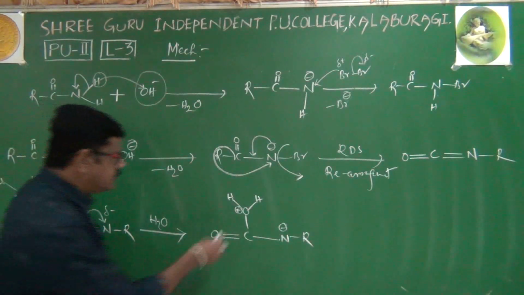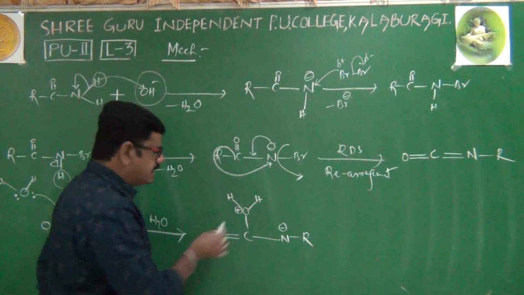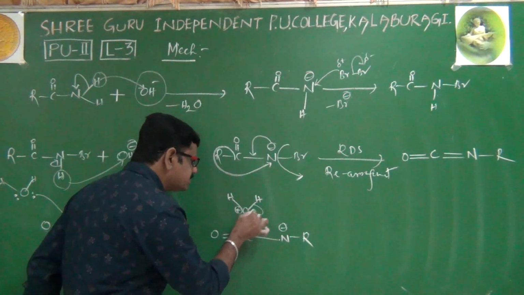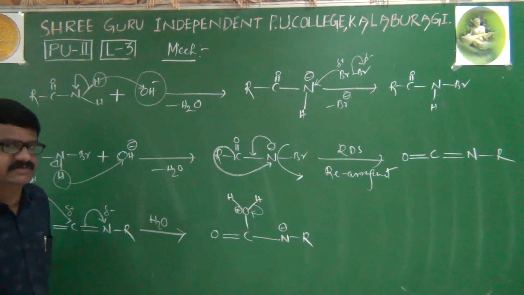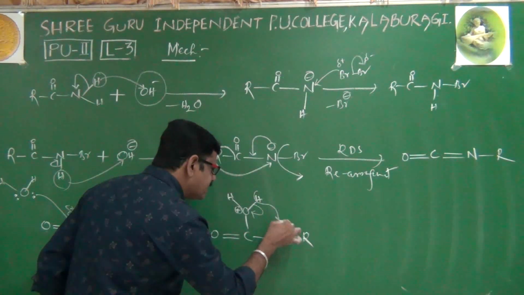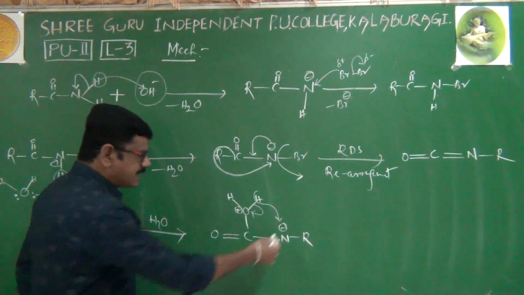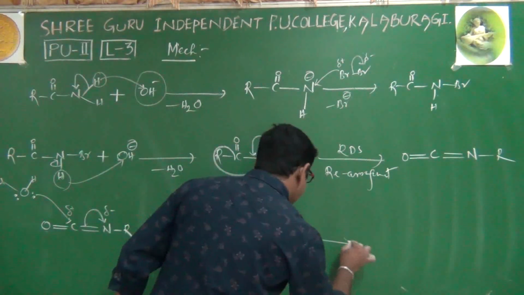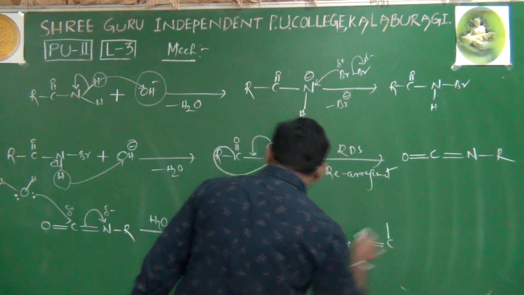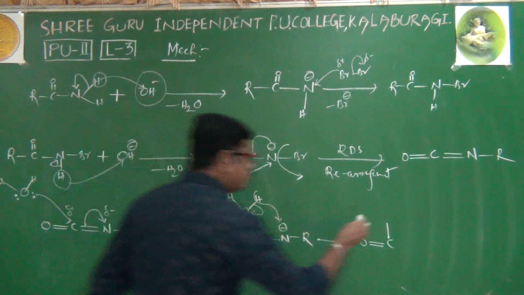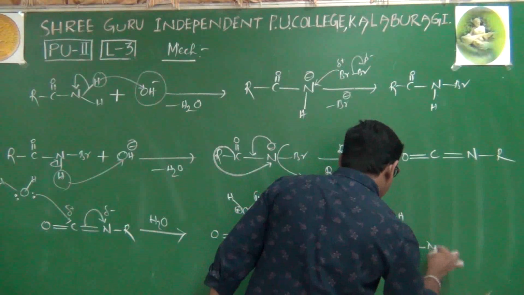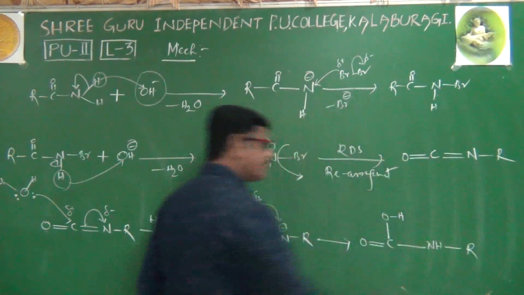Next step. Because of the positive charge on oxygen, its electronegativity is very high, so either this bond or this bond shifts, and the bond pair of electrons shifts onto oxygen. That's why this H is eliminated as H plus. That H plus goes and attacks the nitrogen because nitrogen has a minus charge. Therefore, in the next step we get O double bond C, with only OH here, and a single bond NHR.